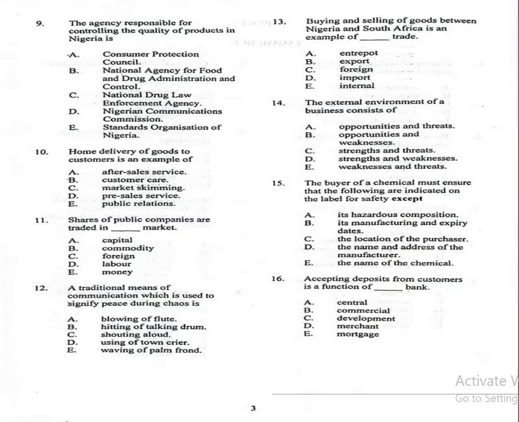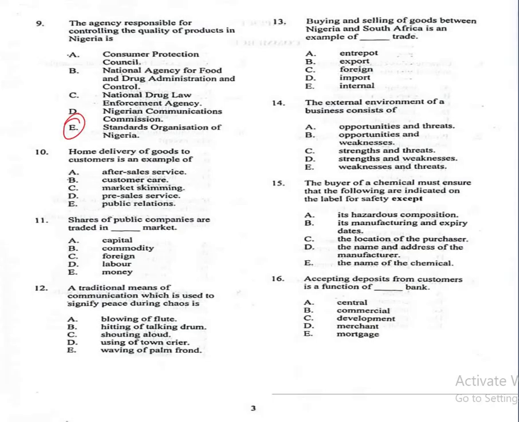Okay, so let's look at question number 9. Question number 9 says, the agency responsible for controlling the quality of products in Nigeria is A. Consumer Protection Council, B. National Agency for Food and Drug Administration and Control, C. National Drug Law Enforcement Agency, D. Nigerian Communications Commission, E. Standards Organization of Nigeria.